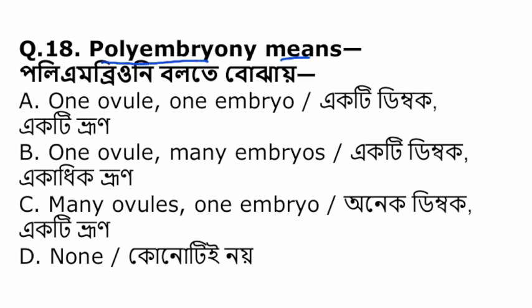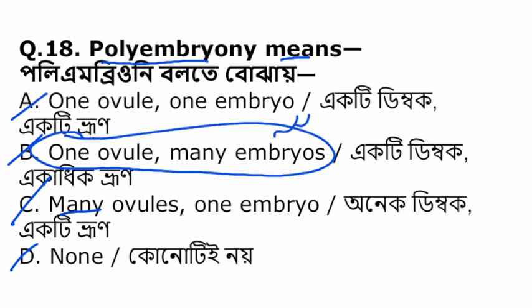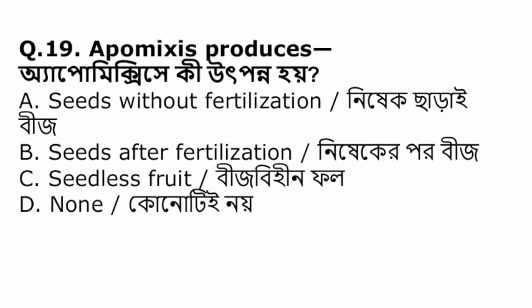Polyembryony means: A, one ovule, one embryo; B, one ovule, many embryos; C, many ovules, one embryo; or D, none of the above. The correct answer is one ovule, many embryos. When one ovule contains many embryos, it is known as polyembryony. Apomixis produces seeds without fertilization, seeds after fertilization, seedless fruit, or none of the above? Apomixis is basically when the seed is developed without fertilization.